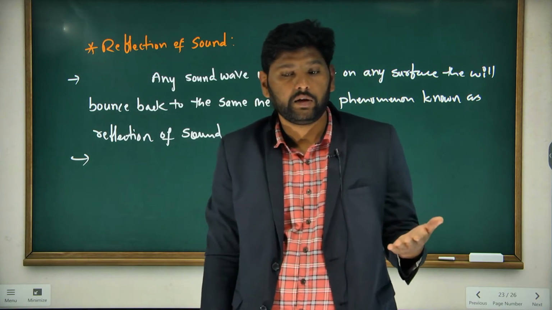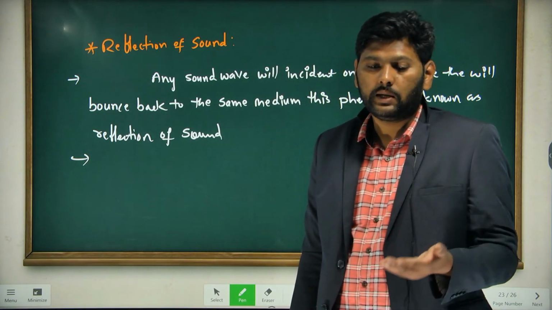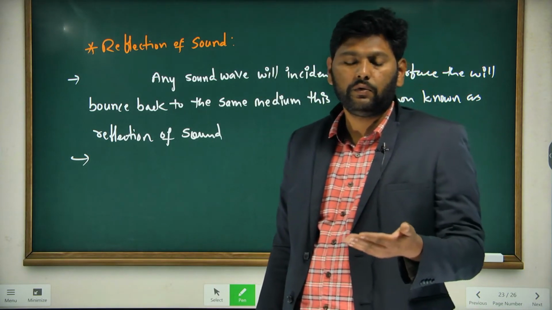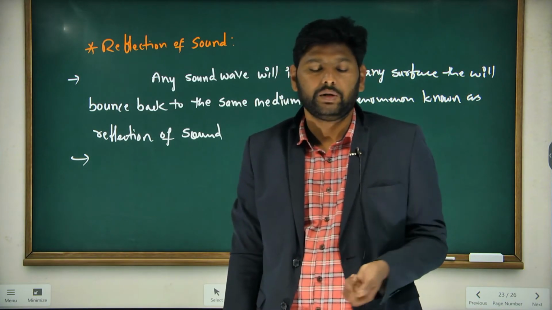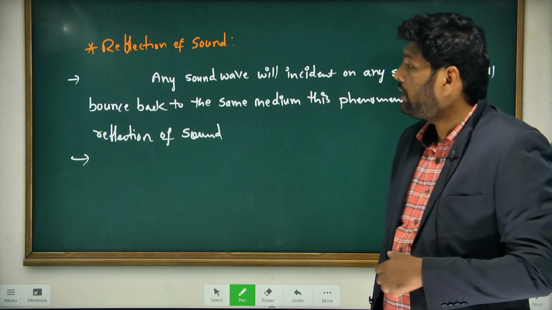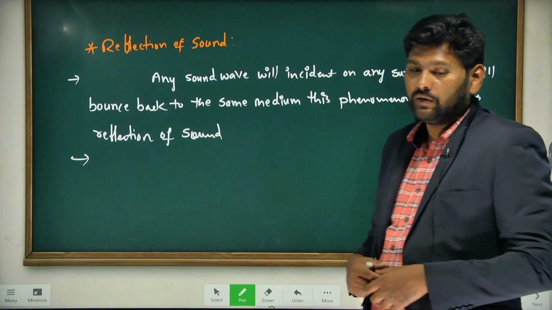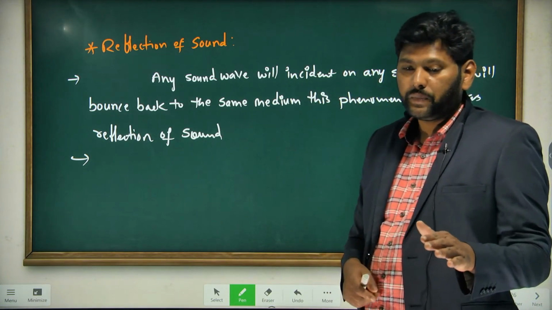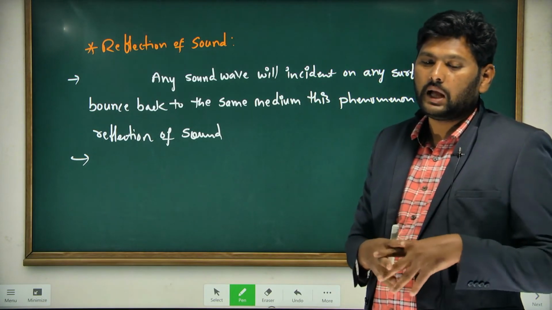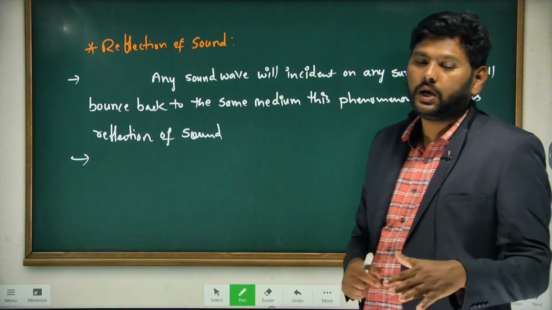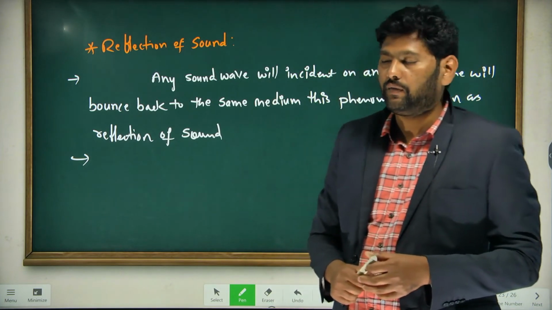To get the proper reflection of light, the reflecting surface must be very smooth. But to get a good reflection of sound, the reflecting surface must be rough, so that it will give a proper reflection.